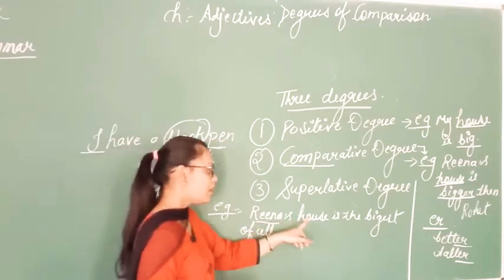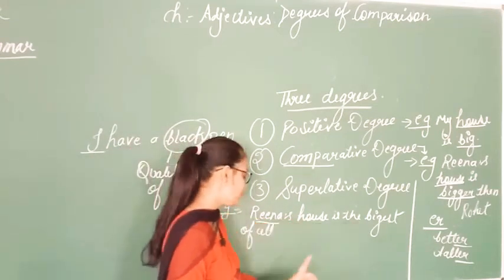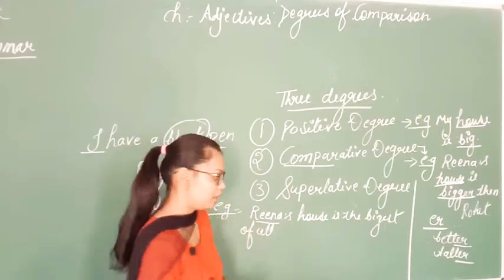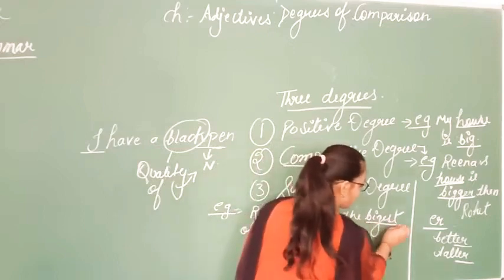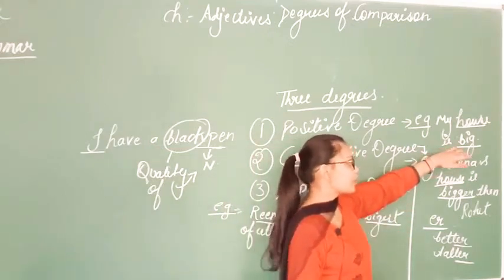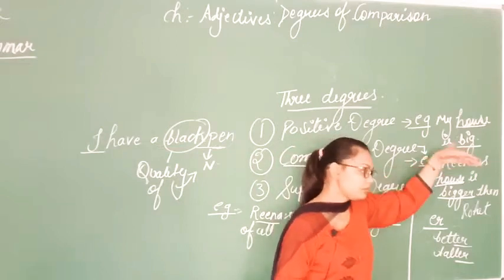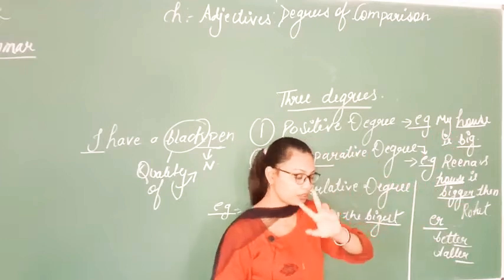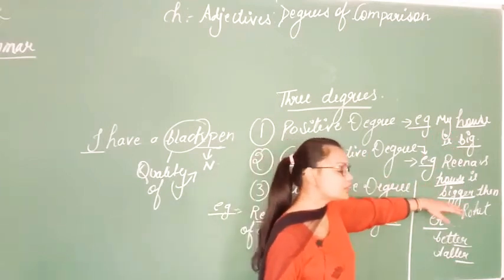That Reena's house is the biggest of all. Here I am using the same quality: the house is big. When I was talking about positive degree, I used big. Then when I compared two persons' houses, I used bigger.